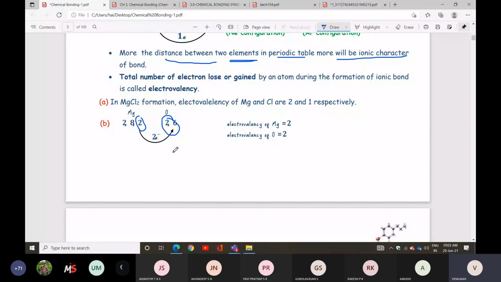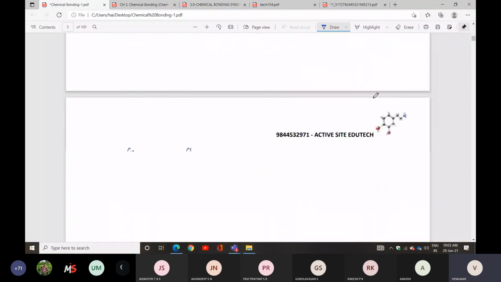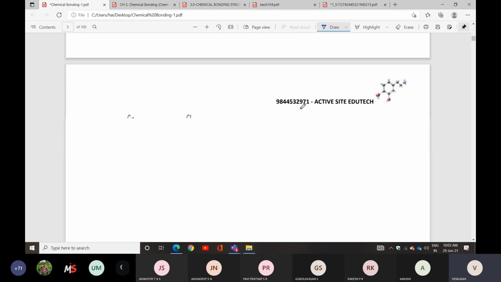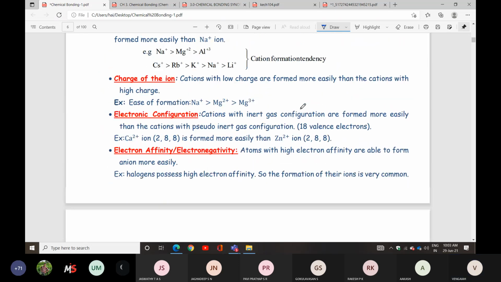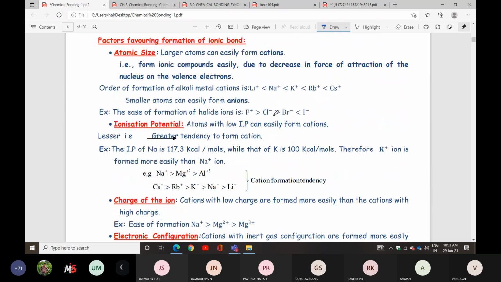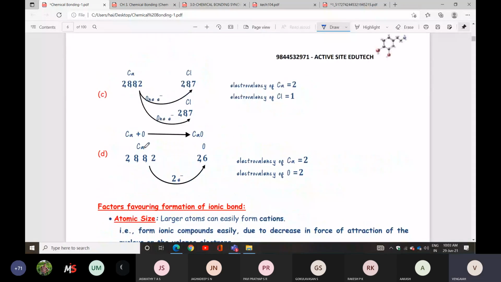Next topic is the formation of ionic compound. Alright, the factors of ionic bond. What are the factors? You can check it. The first one is factors favoring formation of ionic bond.